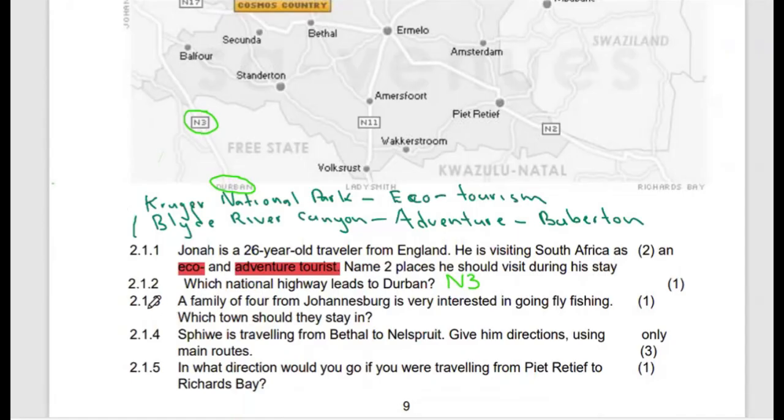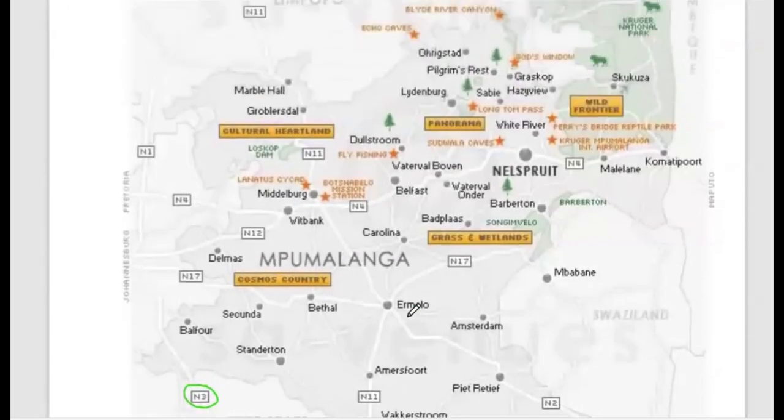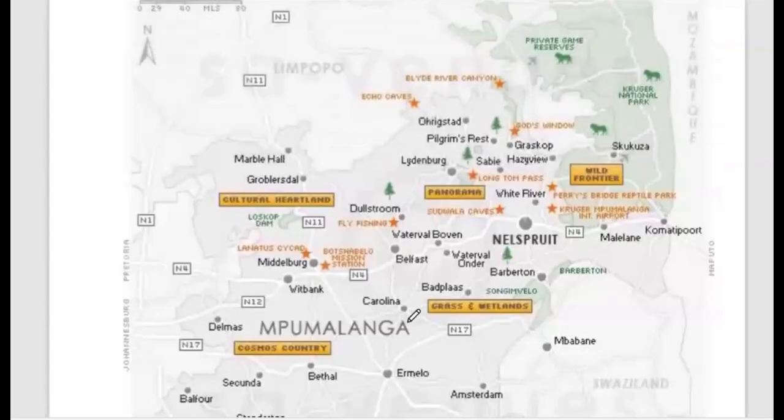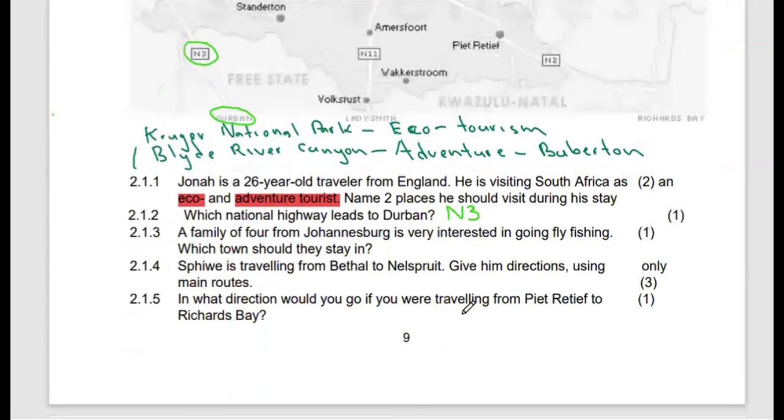Then the next question reads 2.1.3. A family of 4 from Johannesburg is interested in going fly fishing. Which town should they stay in? So we have a family of 4 who are interested in fly fishing, which obviously you would find next to a river. There are so many towns, but I would recommend Graskop or Pilgrim's Rest, because they are next to the Blyde River.